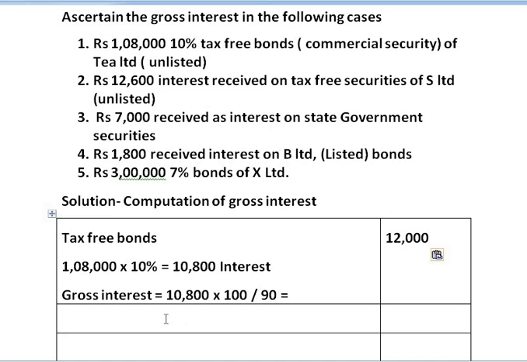Coming to the next, the second one is interest received on tax-free securities.